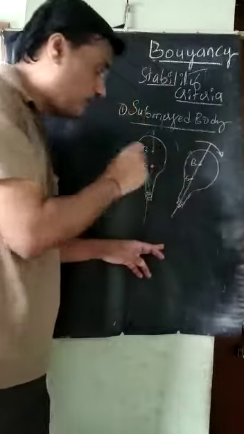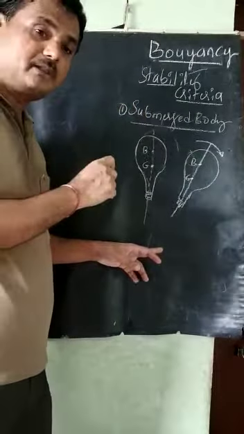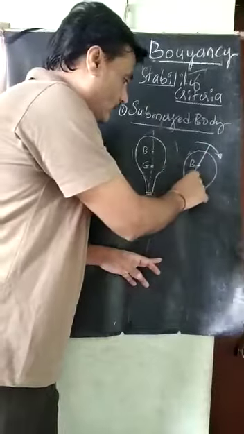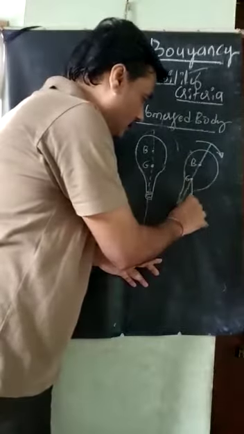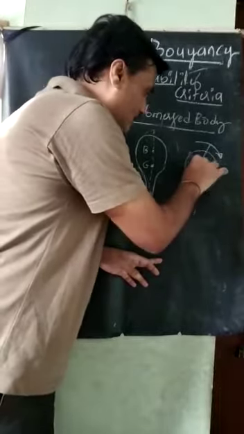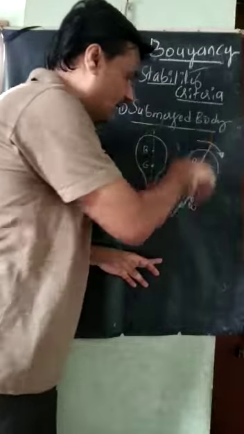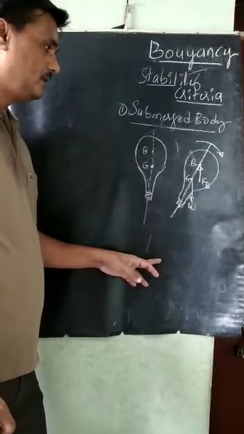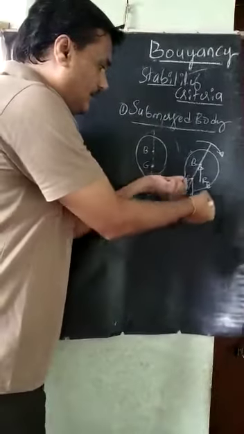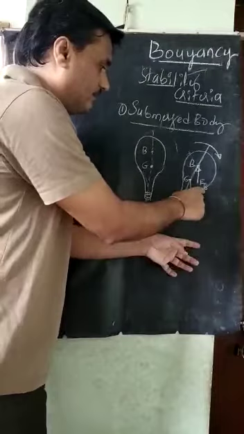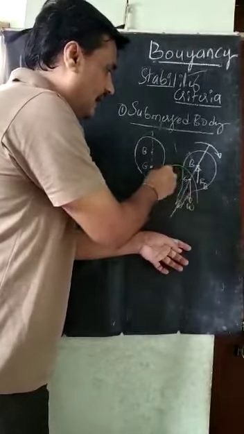But what about the couple created by these two points? The weight of the body W is acting downward, and at the center of buoyancy, FB, the buoyancy force, is acting vertically upward. So the couple constituted by W and FB is in the anti-clockwise direction.